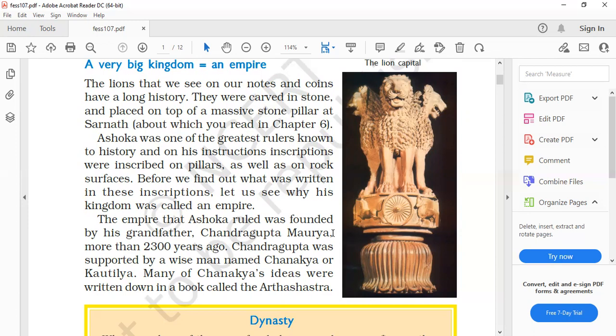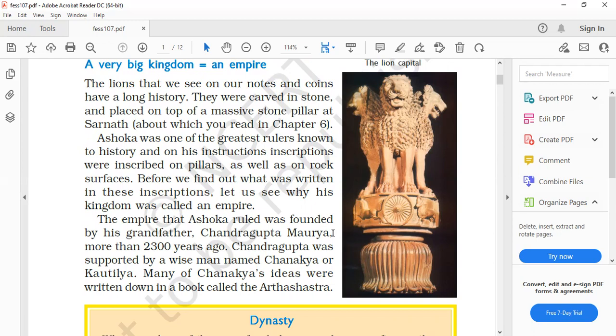So if you get a question like who was the founder of the Maurya dynasty, your answer is that Ashoka's grandfather Chandragupta Maurya more than 2300 years ago founded the empire, Maurya dynasty or empire, whatever you want to write. Or, who was Chandragupta Maurya? The empire that Ashoka ruled was founded by his grandfather Chandragupta Maurya more than 2300 years ago.